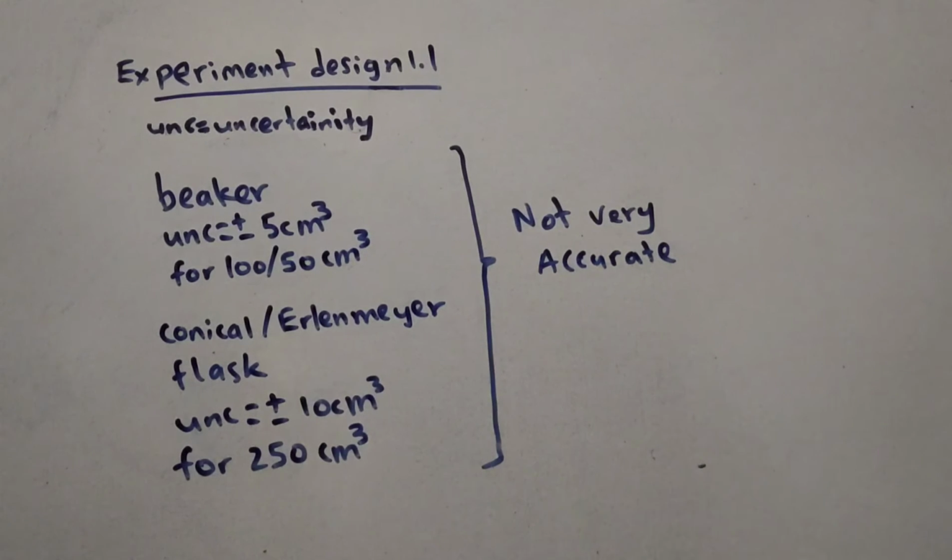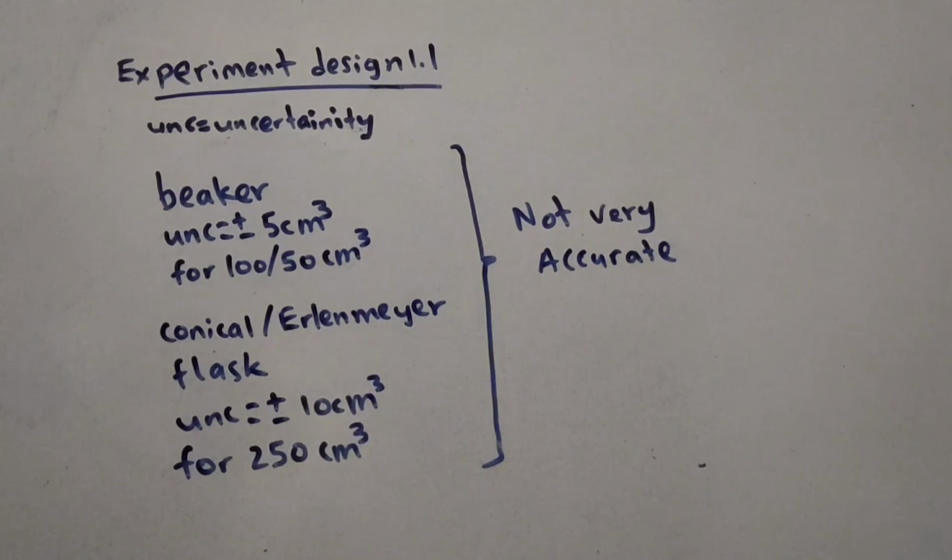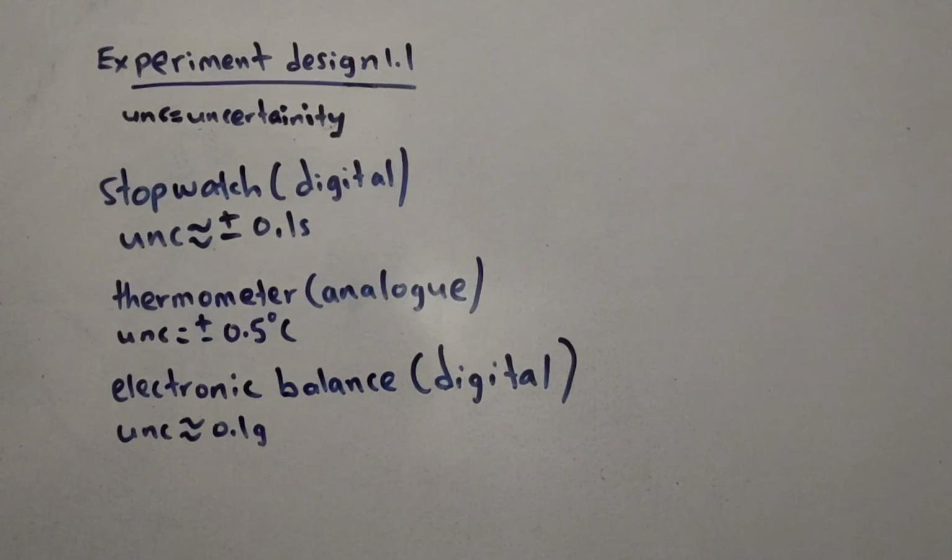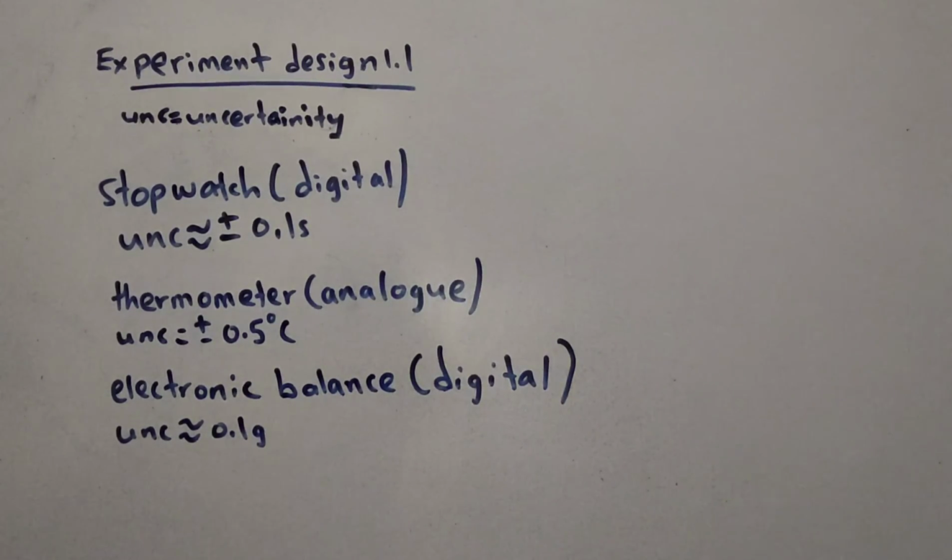Beaker and conical Erlenmeyer flask are not that accurate while measuring volume. Both of these equipments are used to get a rough measure of the volume. Usually the conical Erlenmeyer flask is used for titration, and beaker is used to store chemicals which you will need to conduct the experiment. Then there are stopwatch, thermometer and electronic balance, which are used to measure time, temperature and mass. The uncertainties won't matter much here, as you most likely won't be provided with anything else to measure these quantities.